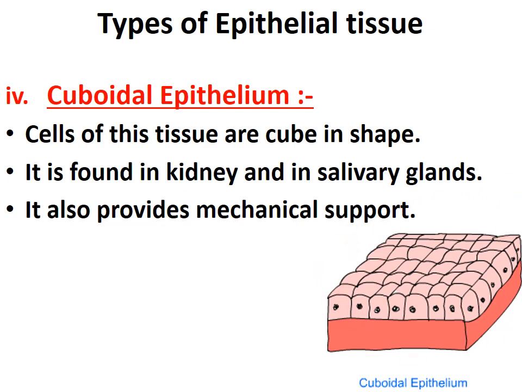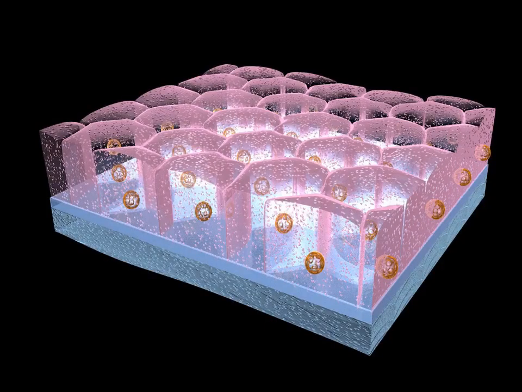And what is the function? Providing mechanical support. You can see the broad picture now. These are cube-like cells, and these cube-like cells form a tissue. Which tissue? Cuboidal epithelial tissue. So these were the four categories. Number 1, squamous. Number 2, stratified. Number 3, columnar. Number 4, cuboidal. Very easy. Just learn one example. So these were the four types of epithelial tissue.